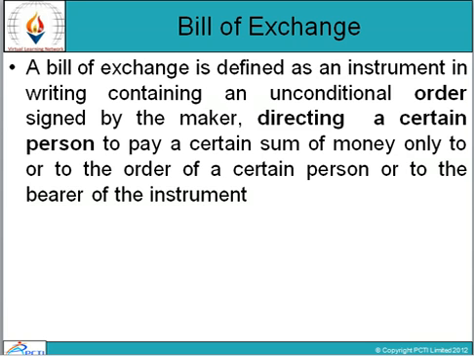Now, come to the topic bills of exchange. A bill of exchange is defined as an instrument in writing containing an unconditional order signed by the maker, directing a certain person to pay a certain sum of money only to or to the order of a certain person or to the bearer of the instrument.